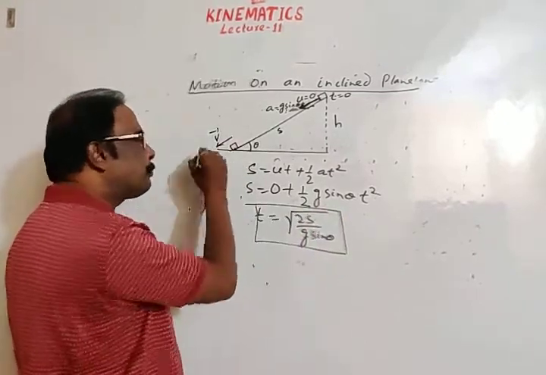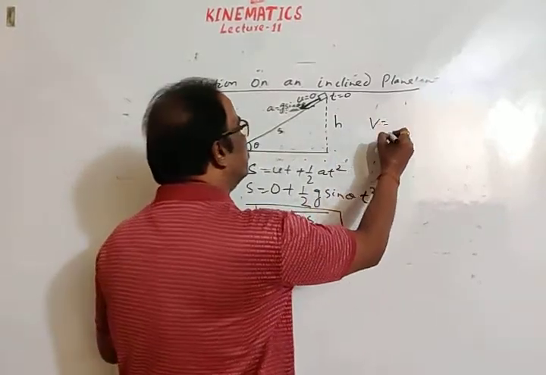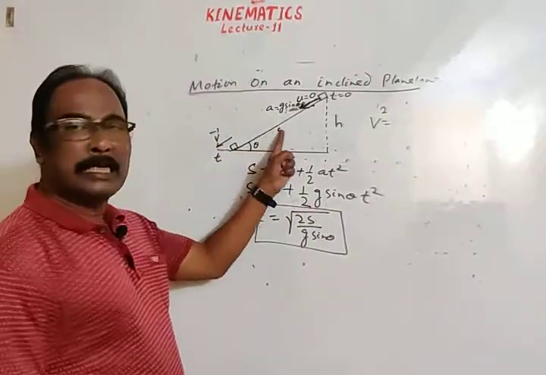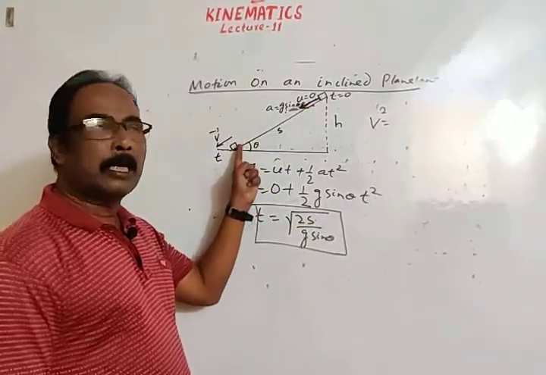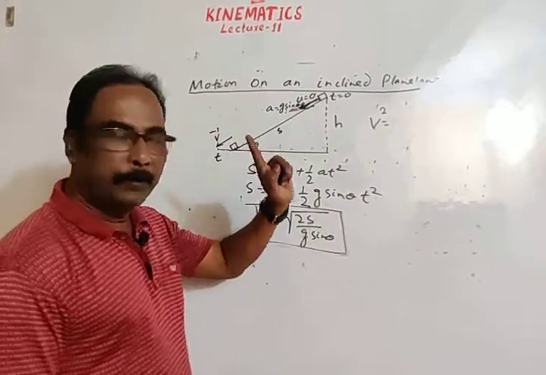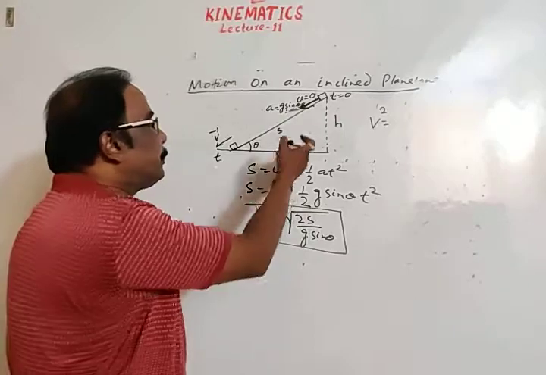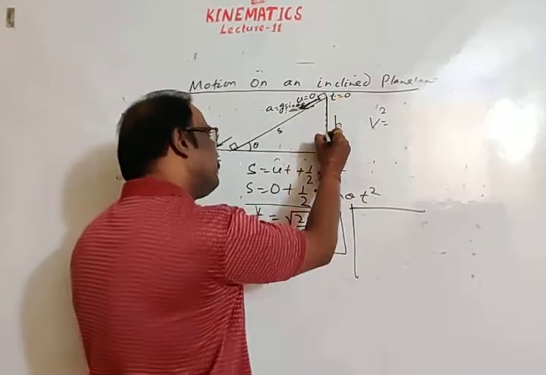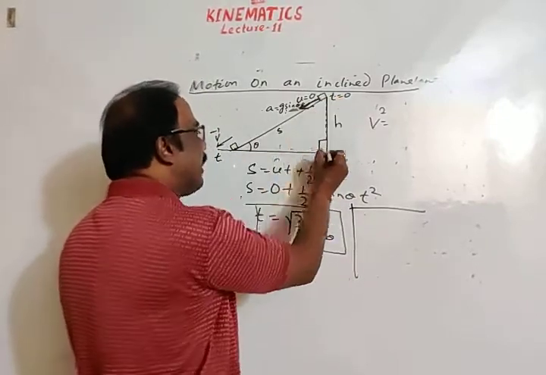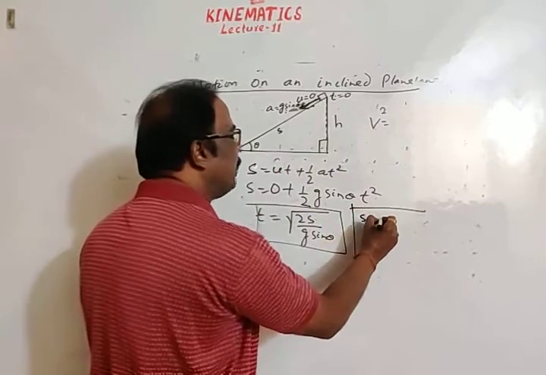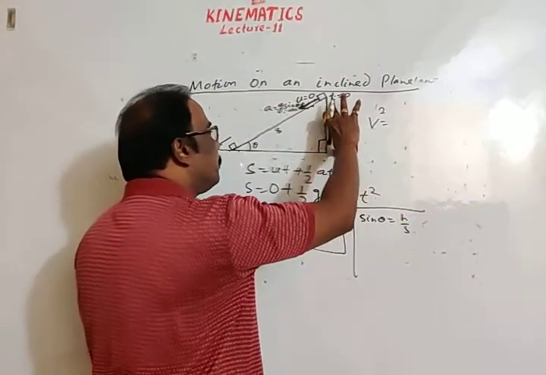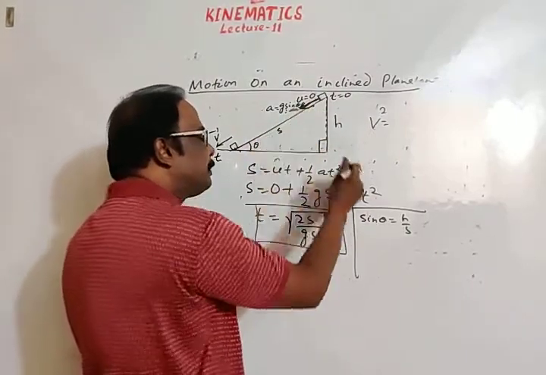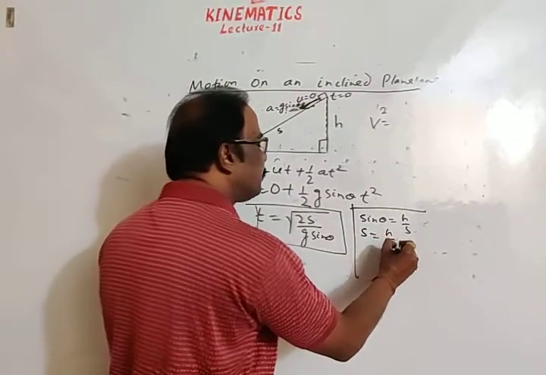If it is asked what is the final velocity, then use another equation, v square is equal to... Of course, this equation may be changed. Suppose s is not given, the length of this plane is not given, but the height of the plane is given. Then we will turn this equation in terms of height. See, this angle is 90 degrees. This is the height, this is a right angle triangle. Then in this triangle, sin theta is equal to h by s, perpendicular divided by hypotenuse. Perpendicular is h, hypotenuse is s, then s is equal to h by sin theta.